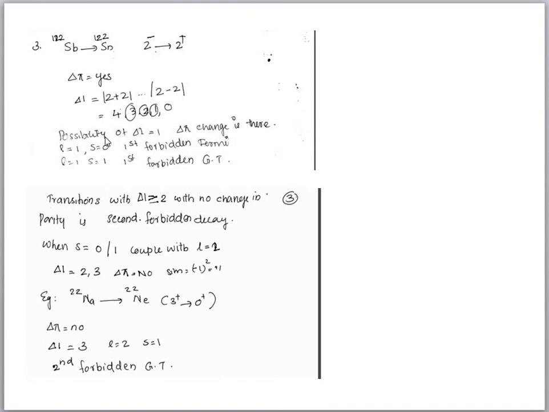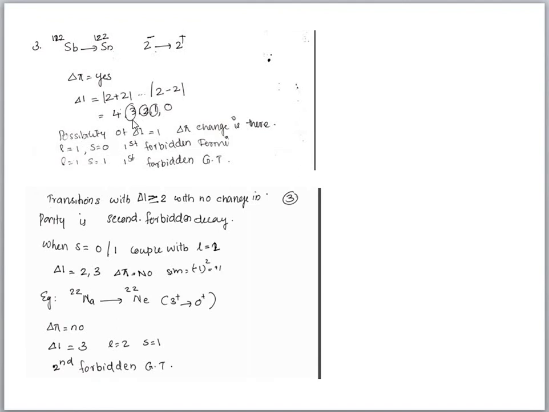There is a parity change. So L is equal to 1, S is equal to 0, first forbidden Fermi is also possible. And when L is equal to 1, S is equal to 1, there is a parity change, and if we combine J is equal to L plus S, that is equal to 1. So it is possible. This change in the total angular momentum of the initial and final nucleus is taken away by the electron neutrino pair. So its angular momentum is 1.